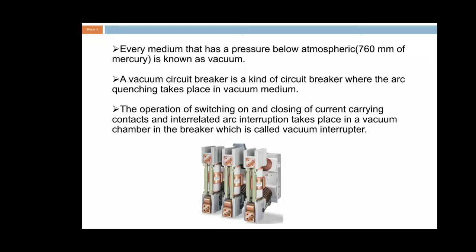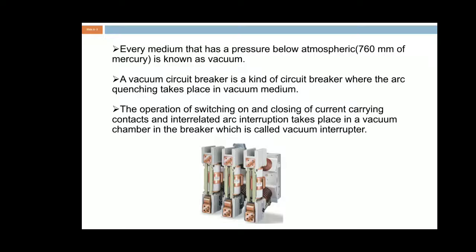All these operations are done in the vacuum chamber of the vacuum circuit breaker.